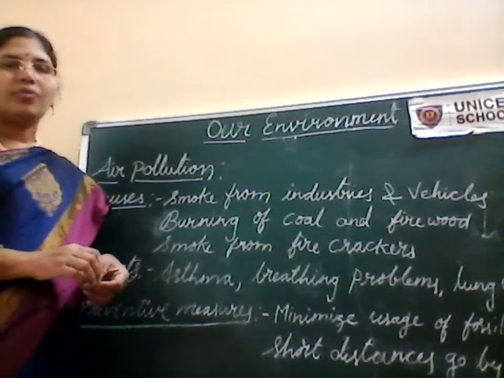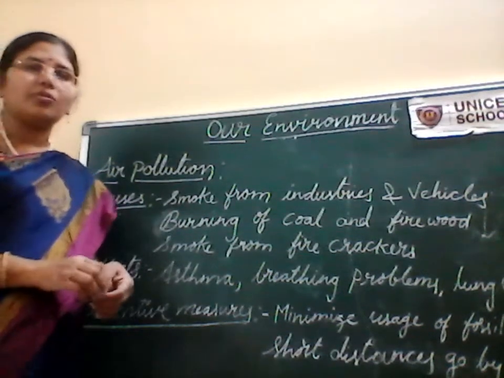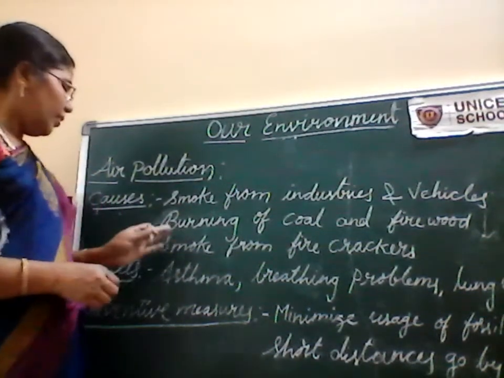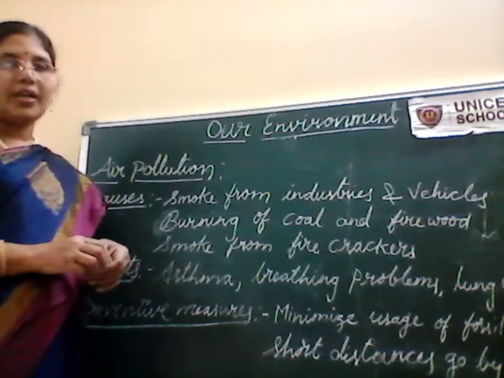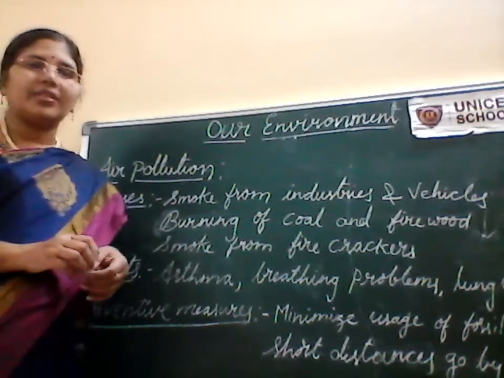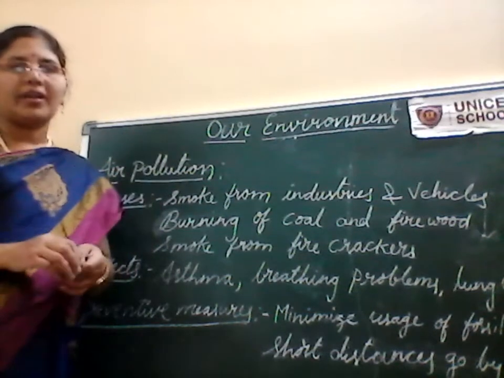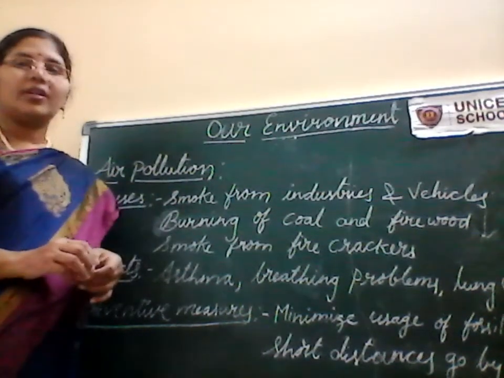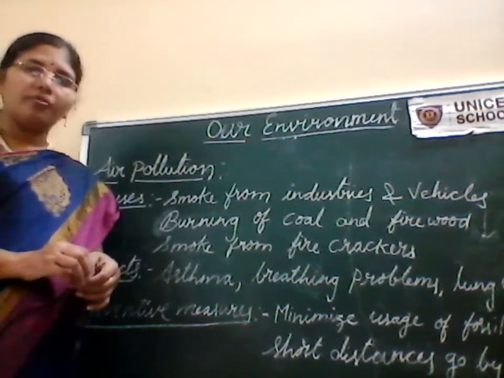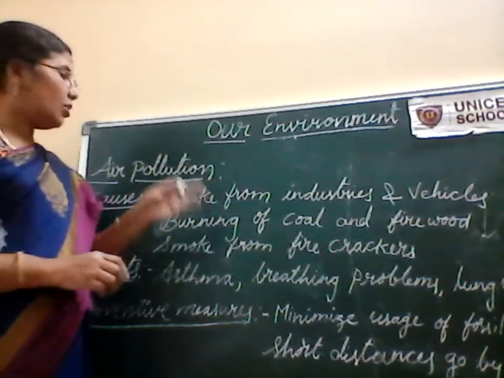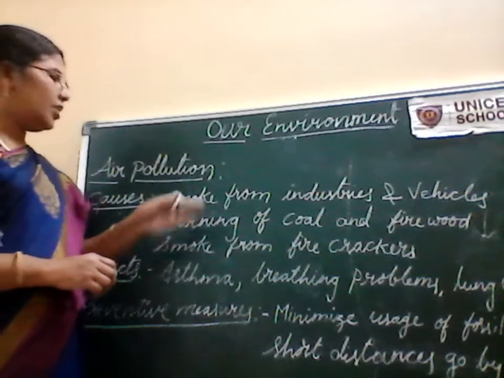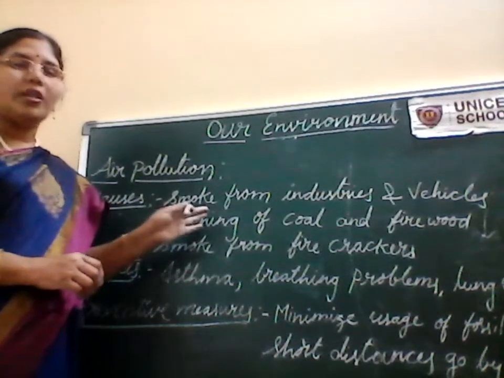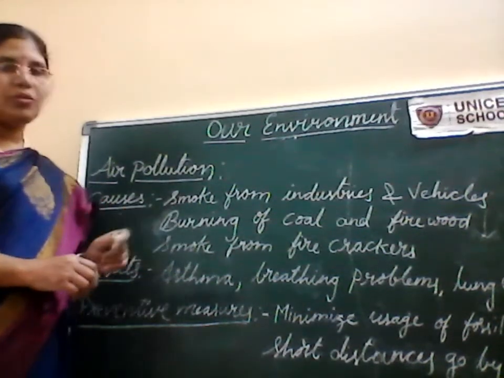In many villages they still use firewood for cooking, and there is smoke from firecrackers. You know Diwali, how nicely we celebrate by firing so many firecrackers. You may not know that all these firecrackers release poisonous or harmful gases into the air, which causes major air pollution. These are the major causes of air pollution.